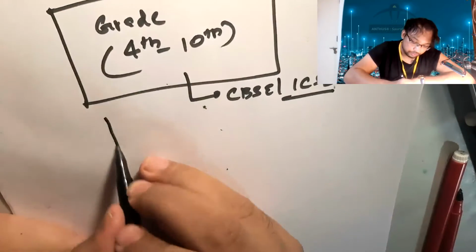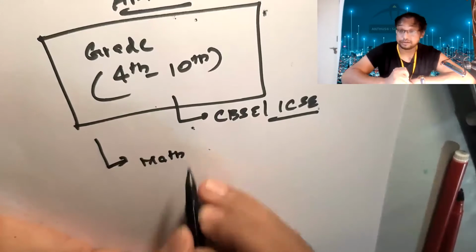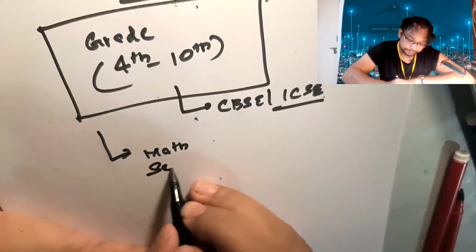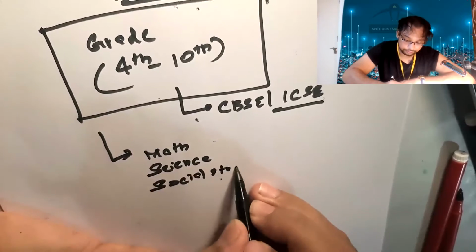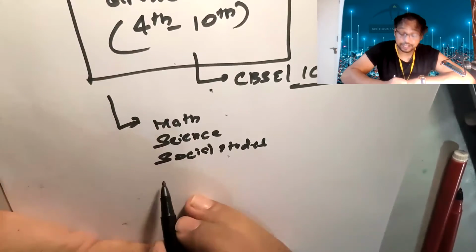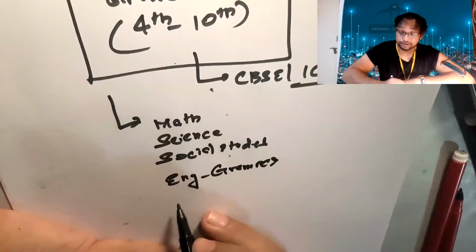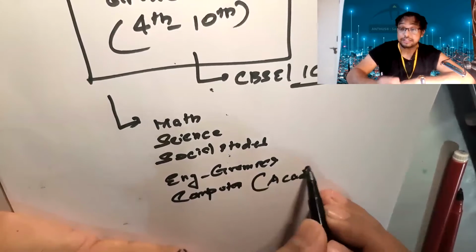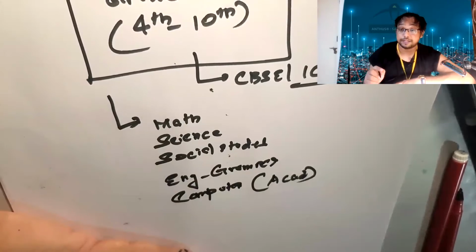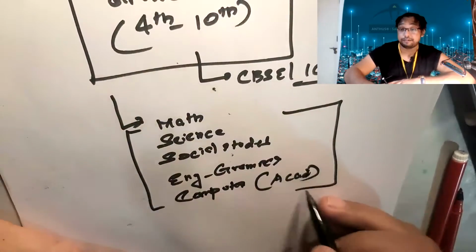The student can access math, science, social studies, then English, grammar and computer according to their academics. There is another computer system called IT programming, which is skill based. So these are the academics we cover.